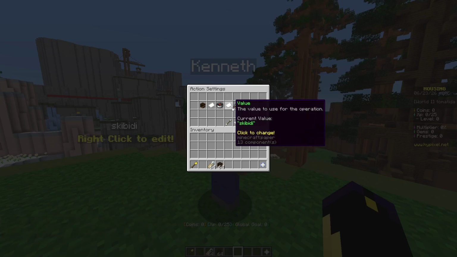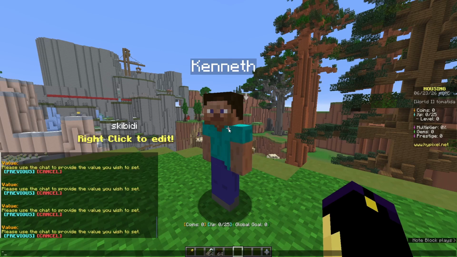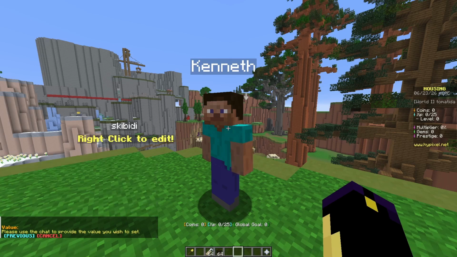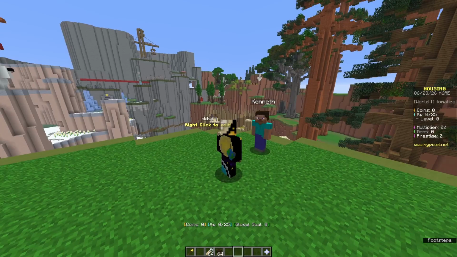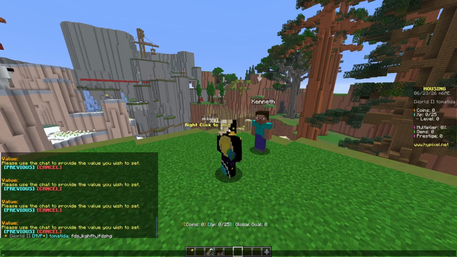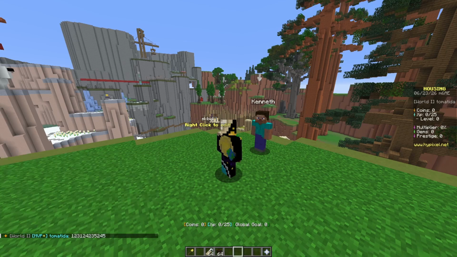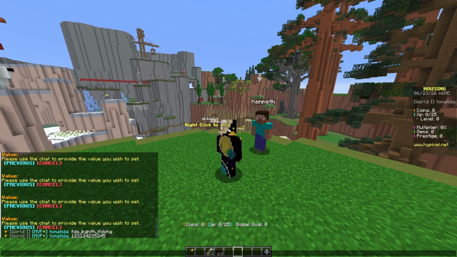Another thing that could be important to note is that if you want numbers to be made into a string, you have to add these quotation marks because otherwise it won't work. The reason it won't work is because when you write this random text in a value for the stat, it automatically turns it into a string because it recognizes that this is just text. And obviously, letters and numbers aren't the same thing. But when you try to write numbers, it has no way of knowing if you wanted to just be regular numbers or if you wanted to make a string.